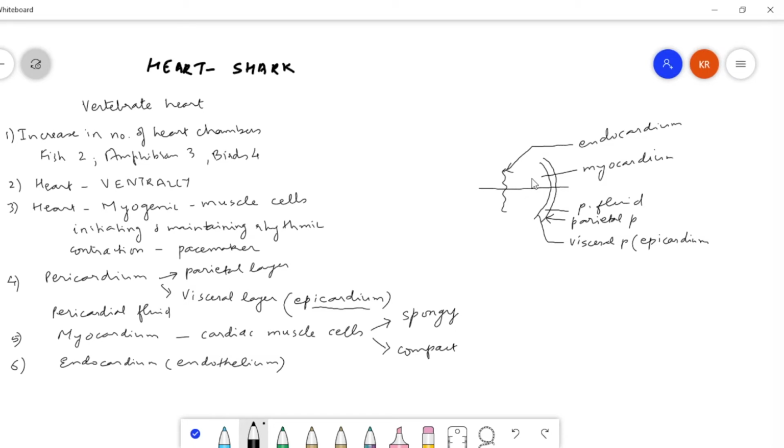If it is spongy, there are a lot of spaces over here. There are cells everywhere else, but there are spaces. So I will write here it is spongy. These are spaces in between. Whereas if it is compact, there is no space at all.